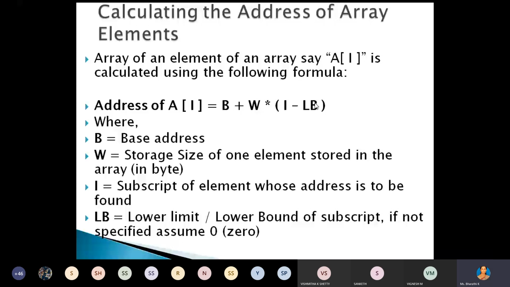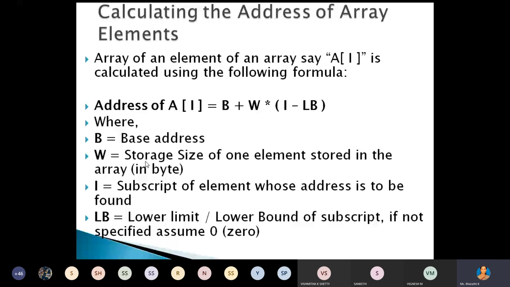Okay, B is the base address. W means the word length. In a computer we have different types of processors: a 16-bit processor, a 32-bit processor, or a 64-bit processor. What is a 16-bit processor? Here we are storing the data in registers. What is the size of that register?